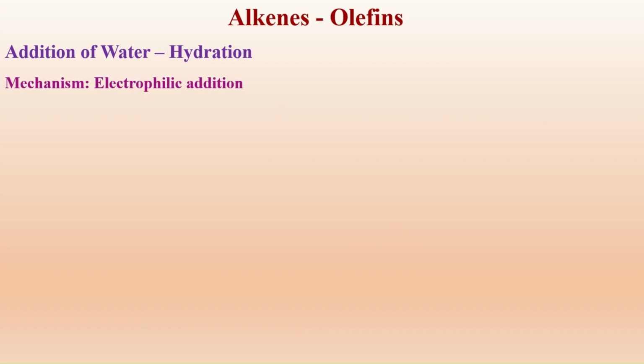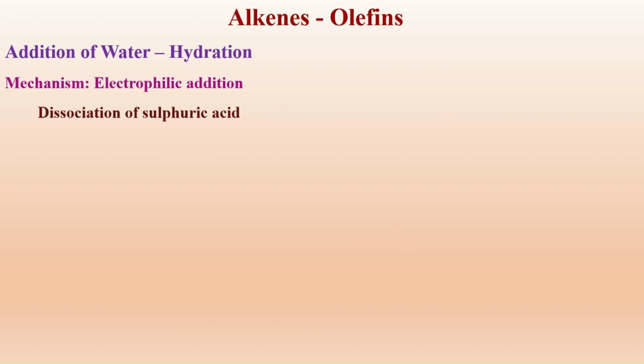Addition of water. As I said, it is an electrophilic addition. An electrophile is an electron deficient molecule or atom, which adds to the alkene. Let us look into it.